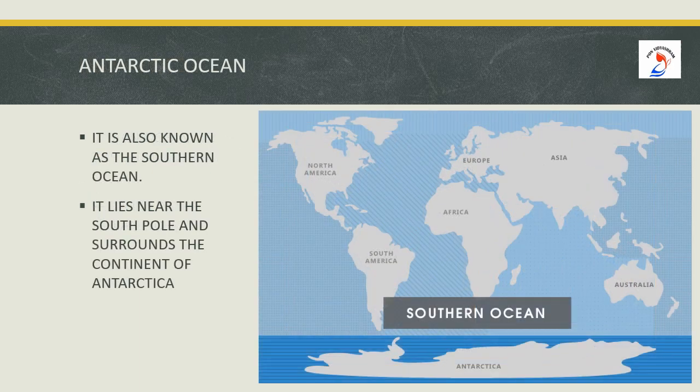Next comes the Antarctic Ocean or the Southern Ocean. It lies near the South Pole and surrounds the continent of Antarctica. You can observe the same in the picture, children. The continent Antarctica is surrounded by the Southern Ocean.